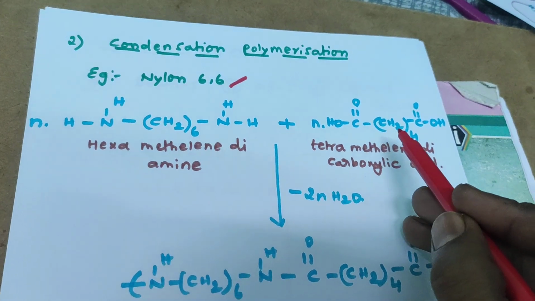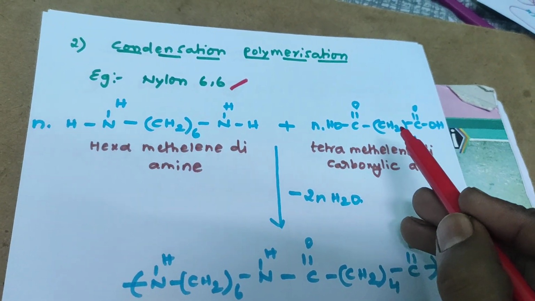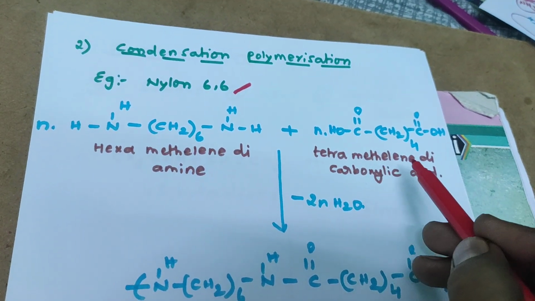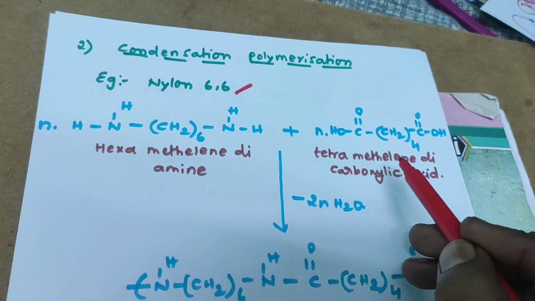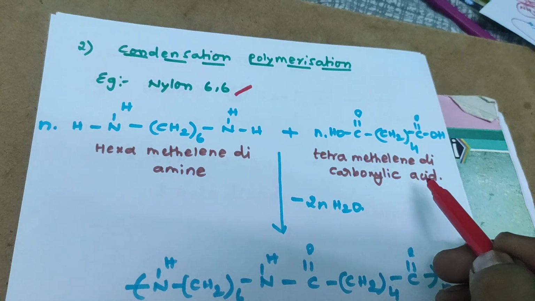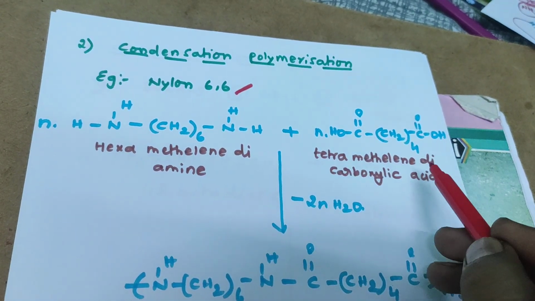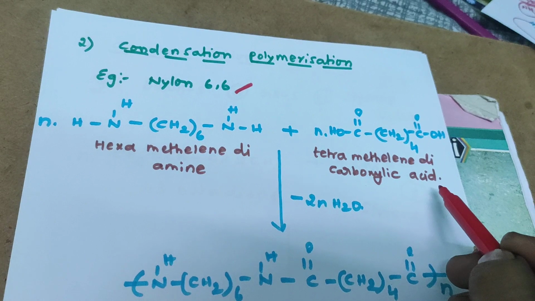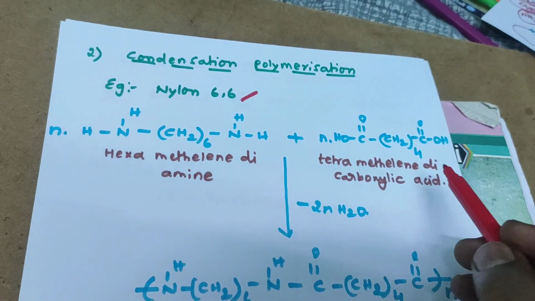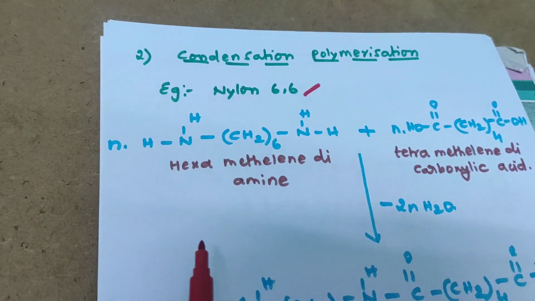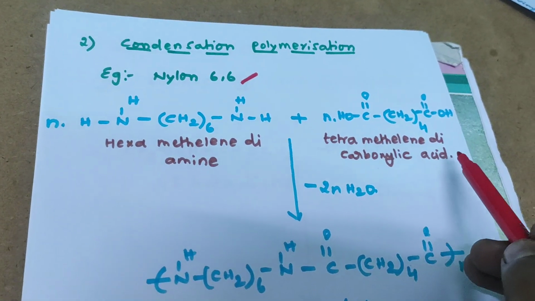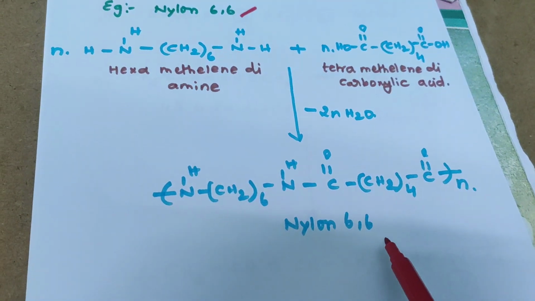CH2, we know, is called methylene. How many methylene groups are taken? 4. So 4 indicates tetramethylene. The COOH group is called a carboxylic group. 2 carboxylic groups are present, so it is named a dicarboxylic acid: tetramethylene dicarboxylic acid. So the formation of nylon 6,6 is that hexamethylene diamine reacts with tetramethylene dicarboxylic acid to form nylon 6,6.